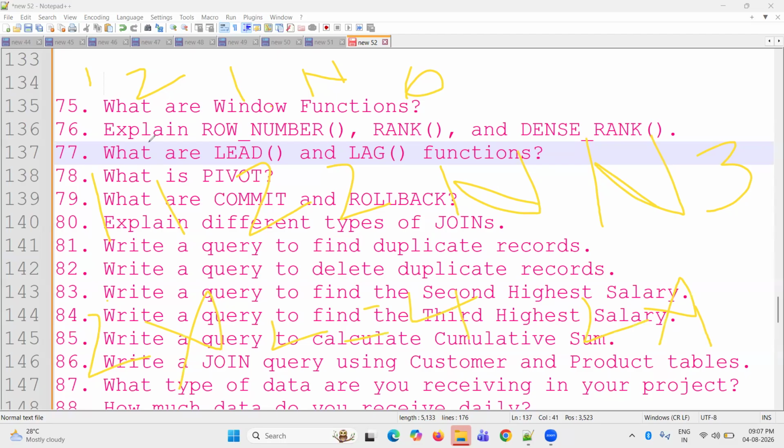So 1 with 1 four times, and 2 with 2 two times, and for null there is no match. One null is not equal to another null, so null with null, and for 0 there is no match, so 0 with null. That is the left join. Suppose you go with the right join: 1, 1 the same, and again 2, 2, and there is no match for null, so null, null.